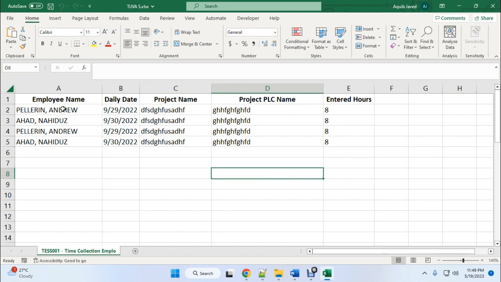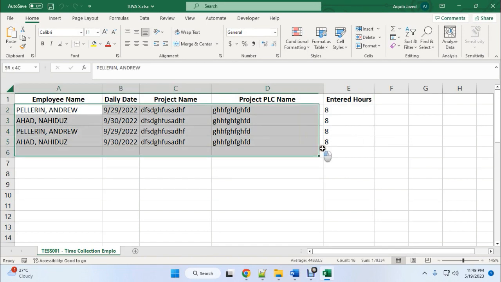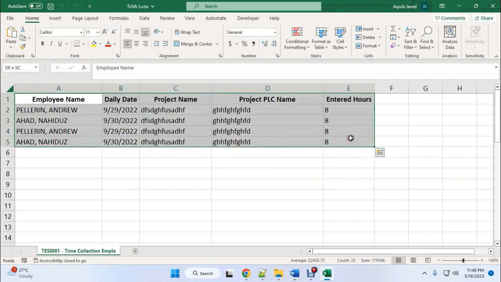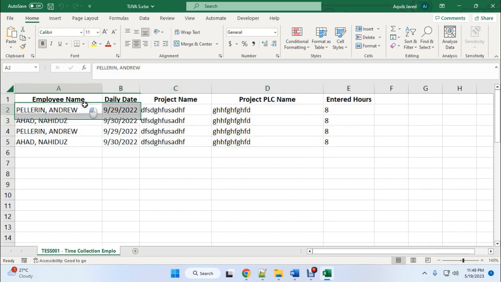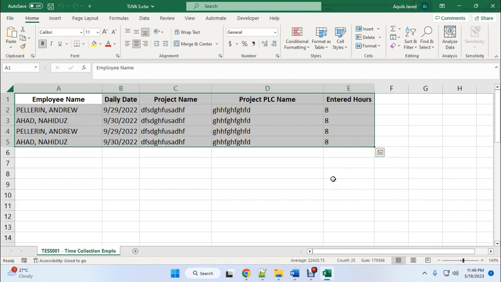This is the file format, and you can see that this is just a plain Excel workbook and there are no tables in here, and Power Automate works perfectly within a table range. So right now we are going to create a table in this data range, then we'll merge the file.